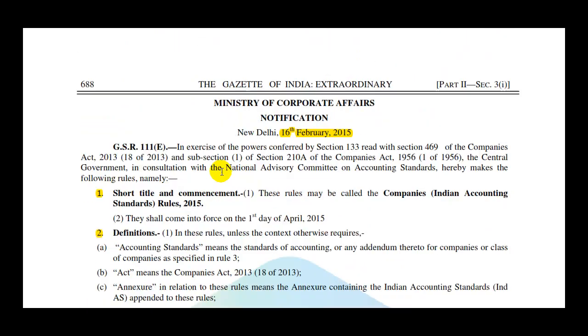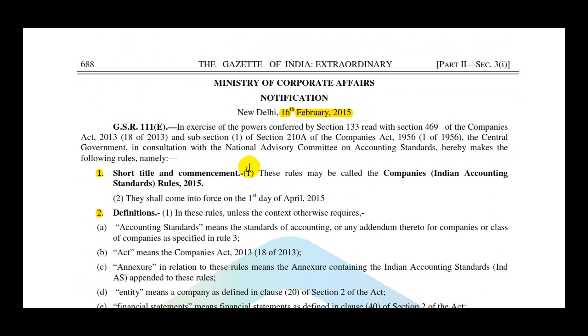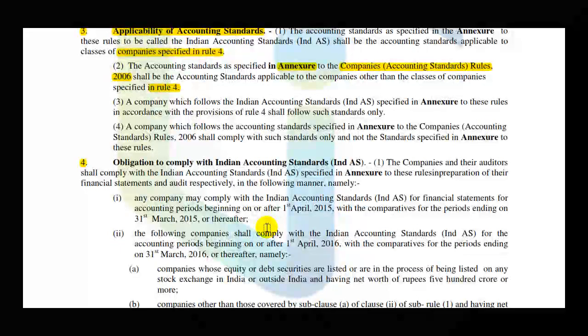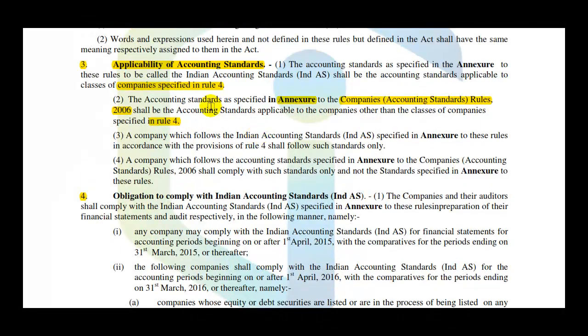Like the name of this rule is Companies Accounting Standard Rules 2015, similarly, we had Companies Accounting Standard Rules 2006. So here we have 2015 rules, but we also previously had rules which are 2006 rules.